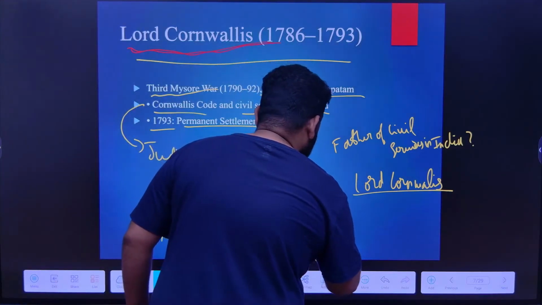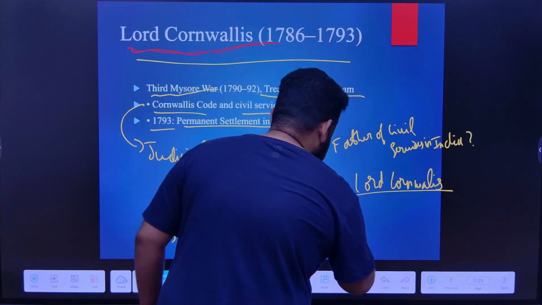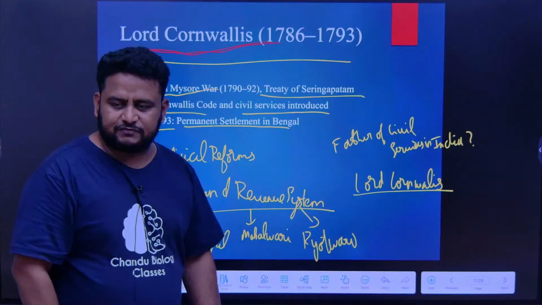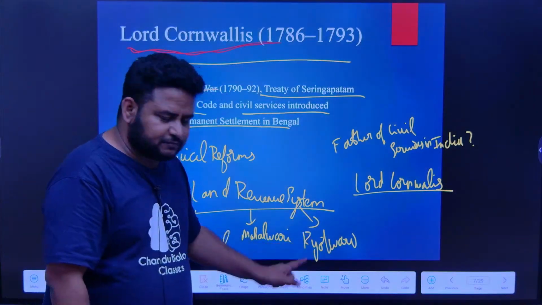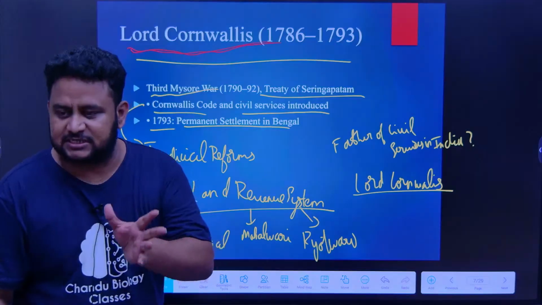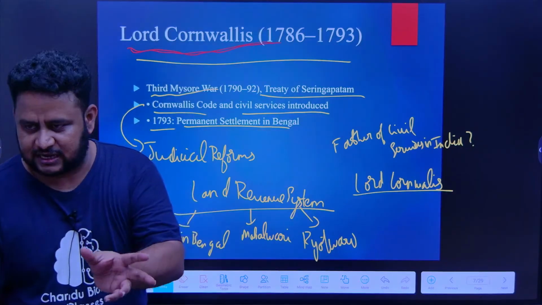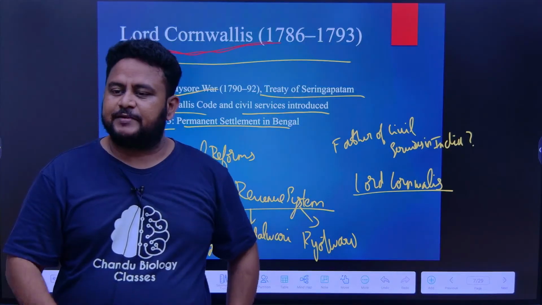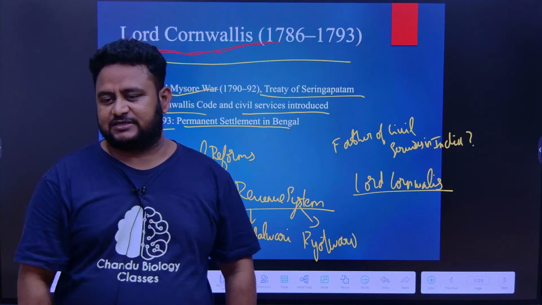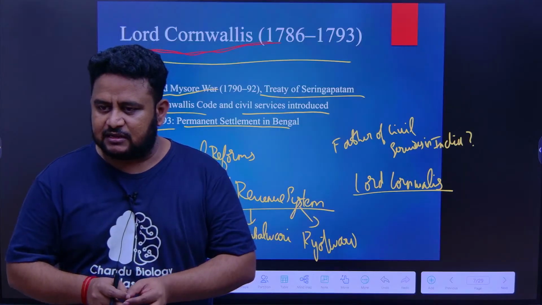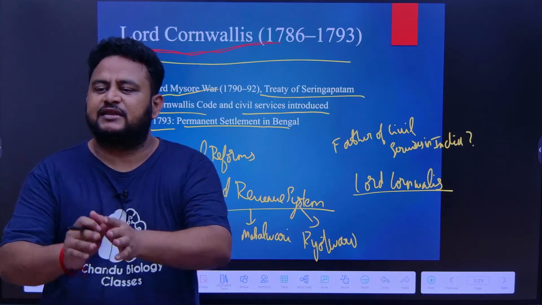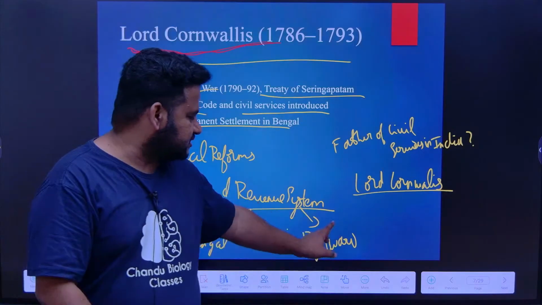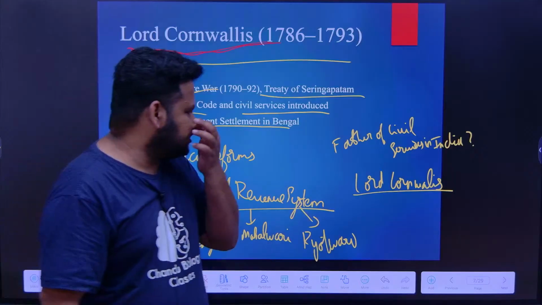Next is the Ryotwari system. It was introduced by Thomas Munro. This will come in the upcoming slides. Ryotwari means Ryot means farmer. In the Ryotwari system, the British collected the revenue directly from the farmers. The farmers gave the taxes directly to the British. No middleman, because a middleman will keep some commission. So here it is Ryotwari system. Next thing we will understand.